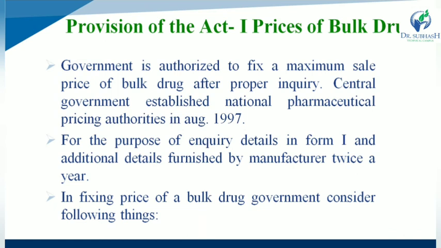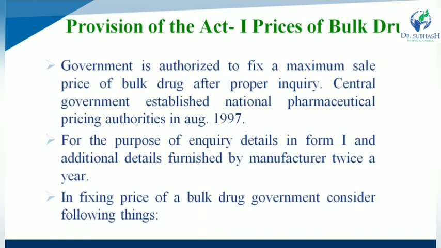For the purpose of inquiry, details in Form 1 and additional details are furnished by the manufacturer twice a year. So for the purpose of any inquiry, details in Form 1 and additional details are furnished by the manufacturer two times in a year. In fixing the price of bulk drug, the government considers the following things.